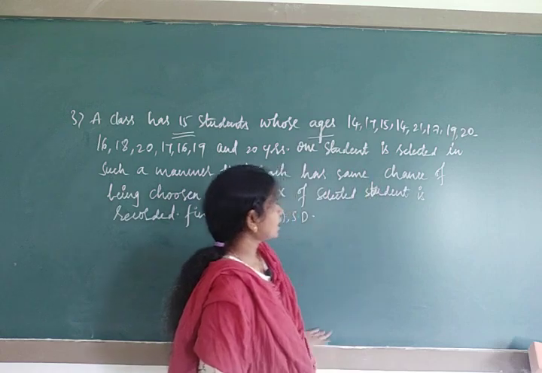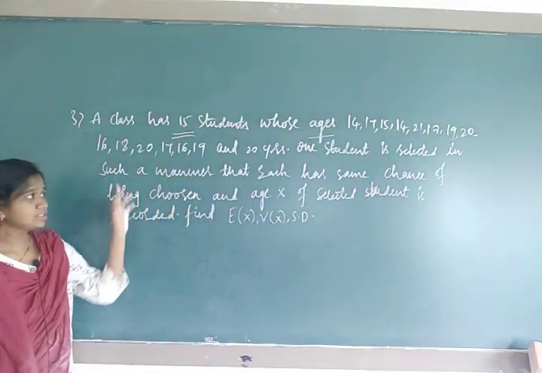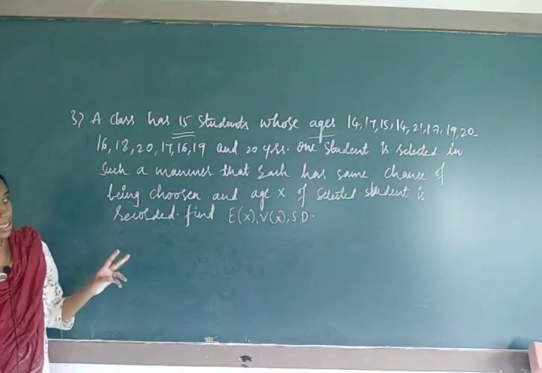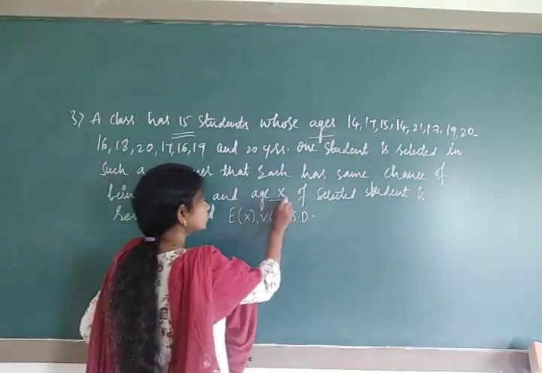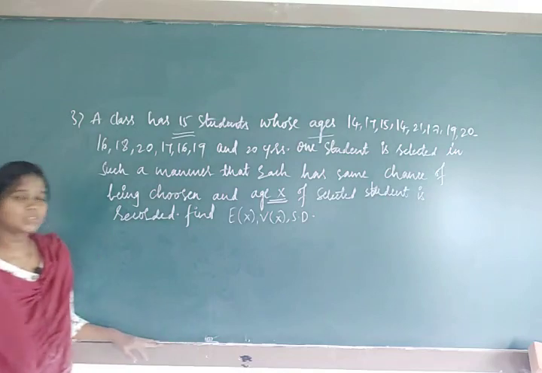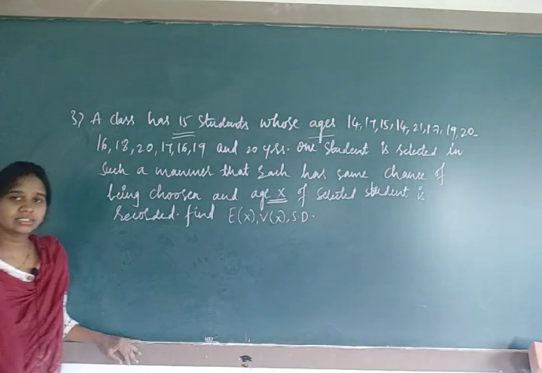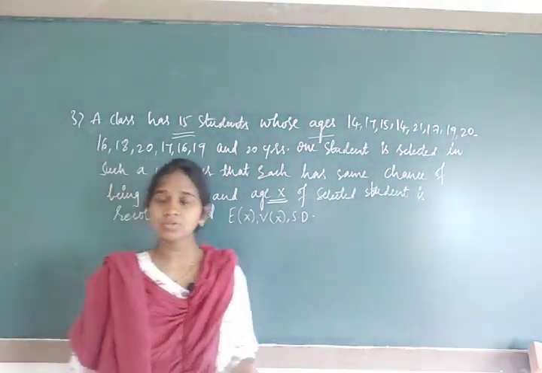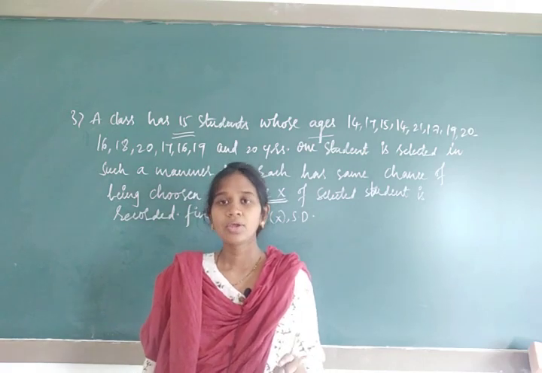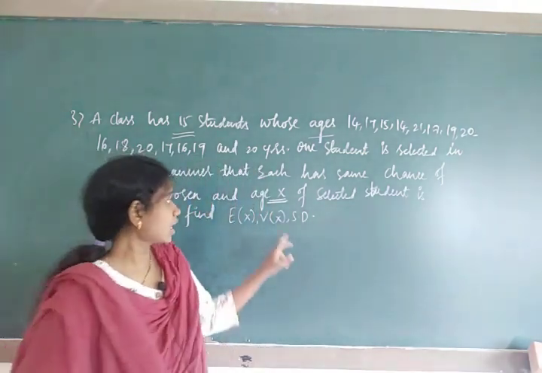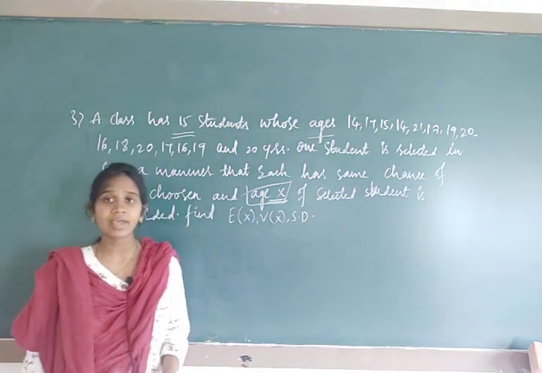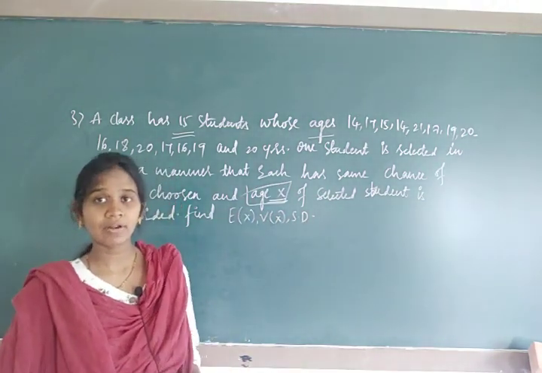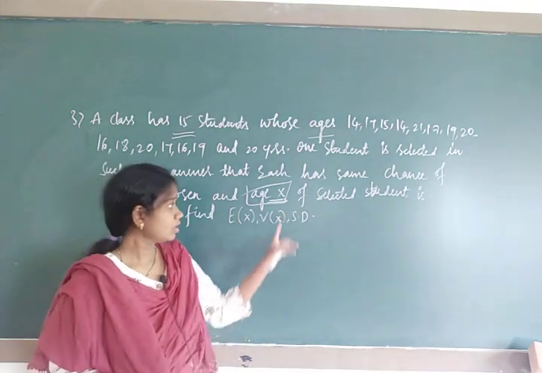One student is selected in such a manner that each has the same chance of being chosen, and the age x of the selected student is recorded. It means what are the possible values of x you are going to take? You are going to take the x values as age. In the data itself they have given. How to take the x value means you have to read the question thoroughly.